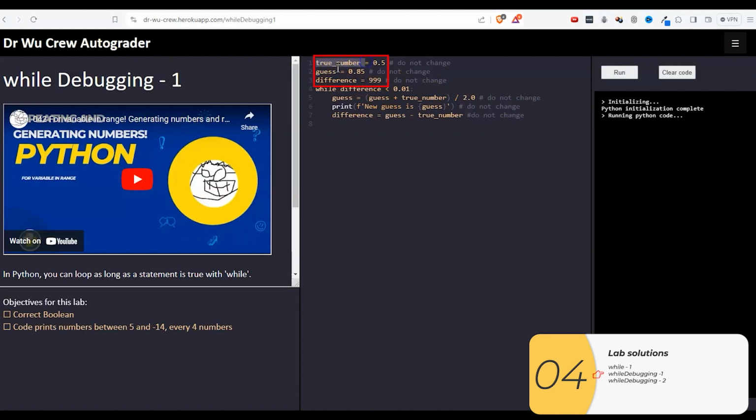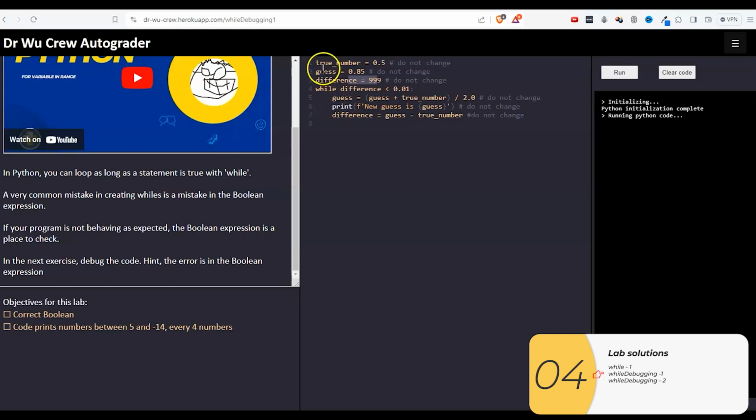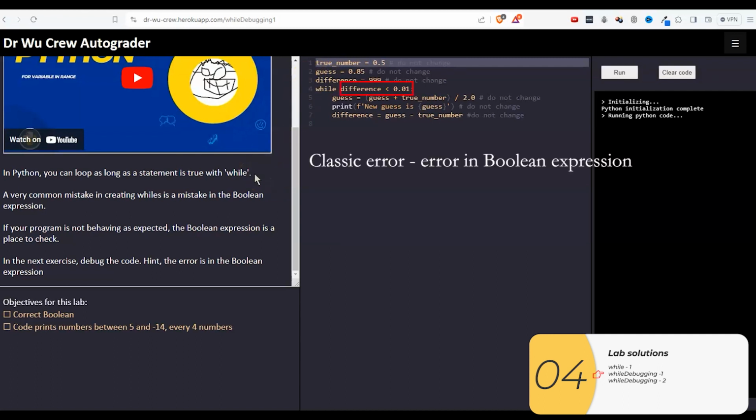I have a number and a guess and a difference. And what I say is, as long as the difference is less than a certain amount, I'm going to converge towards my number by taking the average number between my guess and the true number and seeing if that's less than some difference. So this error here is a classic error, and the error is in the Boolean expression